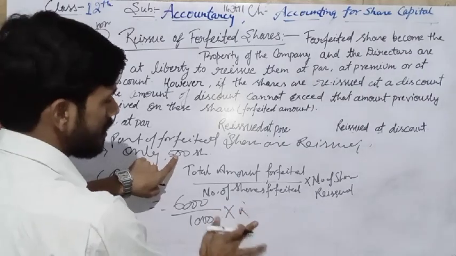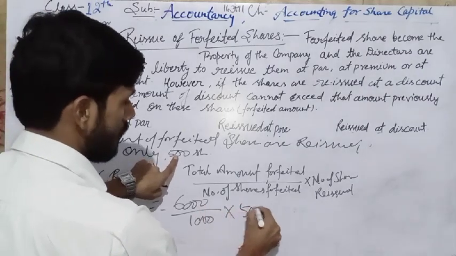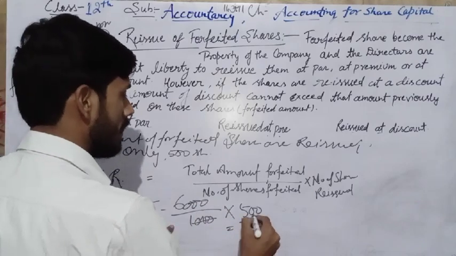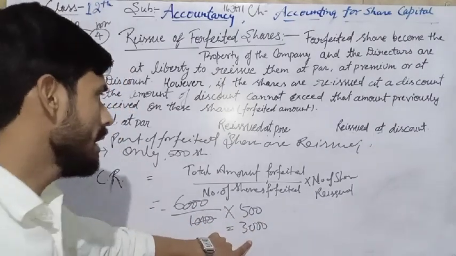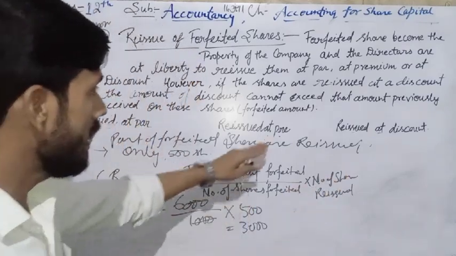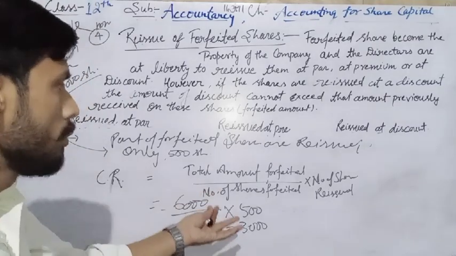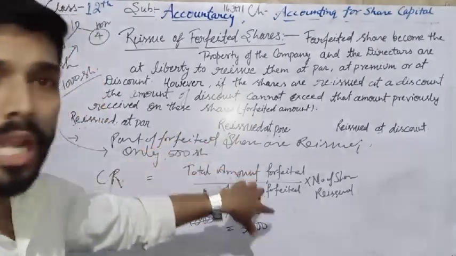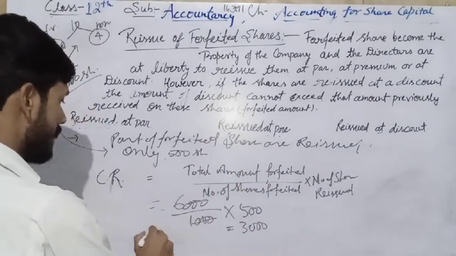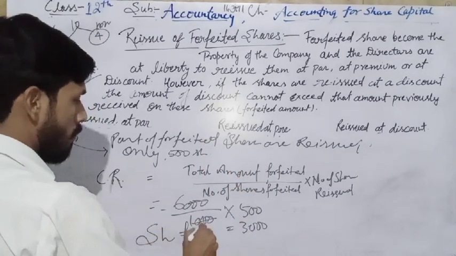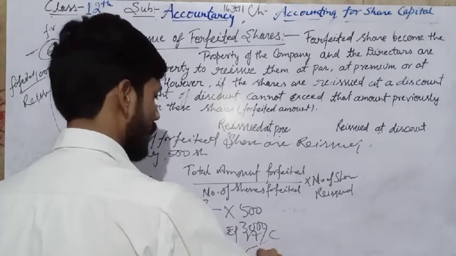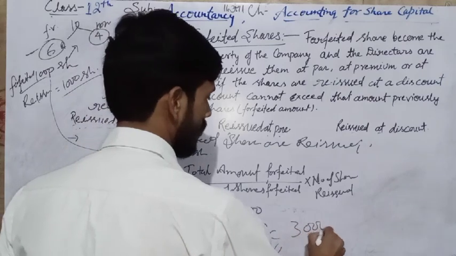is here only part, that is 500. So here the company forfeited 3,000, and if reissue is at par or at premium, this amount we have to transfer because there is no loss on reissue. So we have to pass the journal entry share forfeited account debit to capital reserve 3,000.